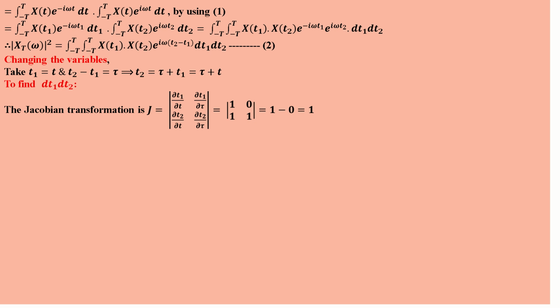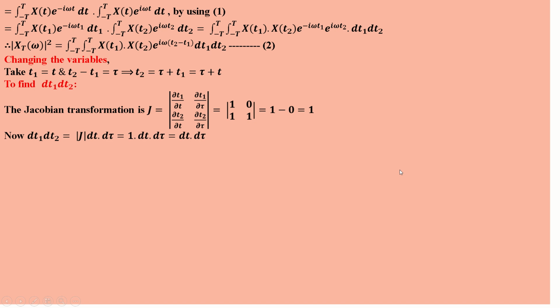Now take t2. t2 is nothing but t plus τ. Differentiating partially with respect to t, we get 1. Again differentiating t2 partially with respect to τ, we get 1. So we have the 2 by 2 determinant with rows 1, 0 and 1, 1. Cross multiplying the main diagonal, 1 into 1 minus 1 into 0, we get 1 minus 0, which is 1.